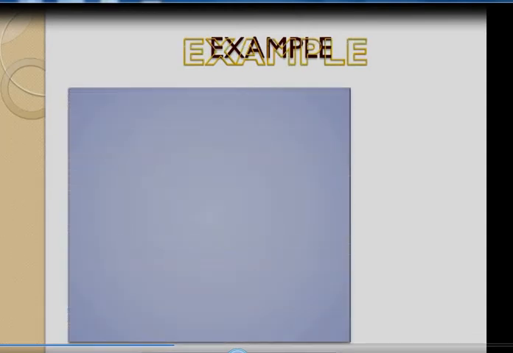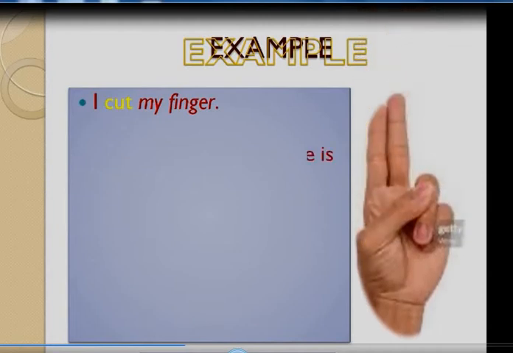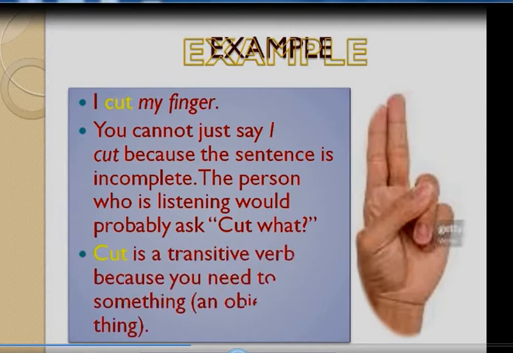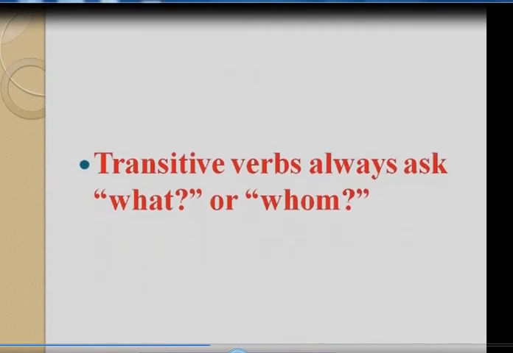Again we can see some more examples. I cut my finger. I cut. So if I say I cut, suddenly you'll ask, what did you cut? So cut what? Cut is a transitive verb because you need to cut something. அப்போ அங்கே ஏதாவது ஒன்று ஃபினிஷ் ஆகணும், ஆப்ஜெக்டோடு அது ஃபினிஷ் ஆகணும். I cut my finger, my finger is the object. So we can say if there is an object and it gives full sense, that is called a transitive verb.